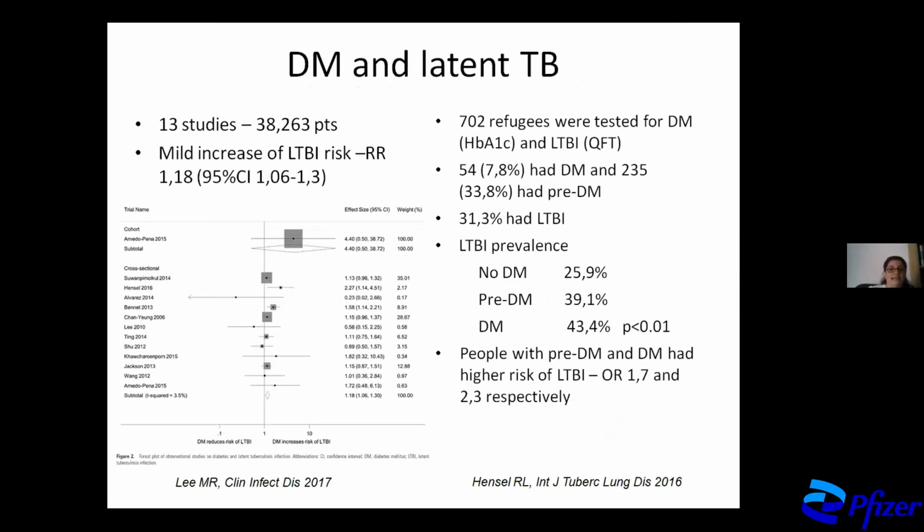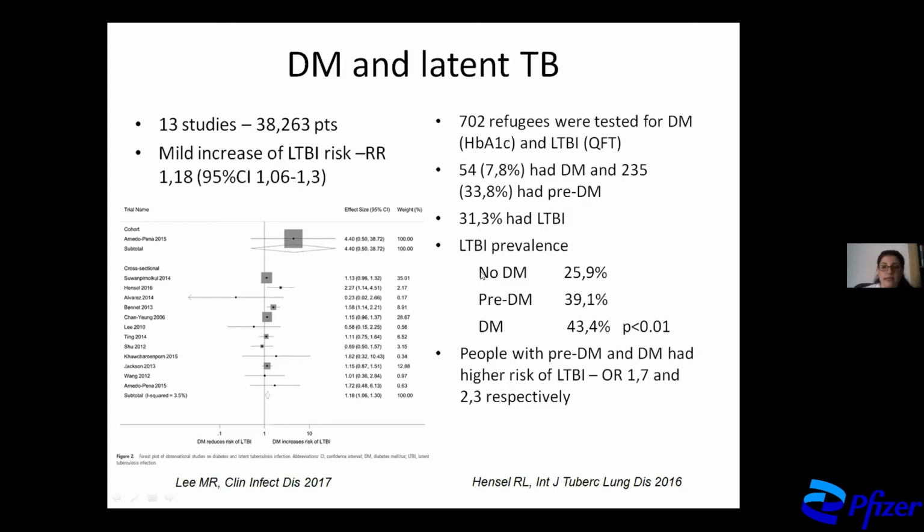So DM and latent TB, these are two studies, and I would like to talk to you about these two studies for a bit. The first one is a meta-analysis of 15 studies, including about 40,000 patients, which showed that there is a mild increase of latent TB risk in patients with diabetes, about 1.2 relative risk. And so there is an effect, but just a mild one. And the other study is about refugees in Atlanta, USA. So 700 refugees who were tested both for DM and for latent TB.